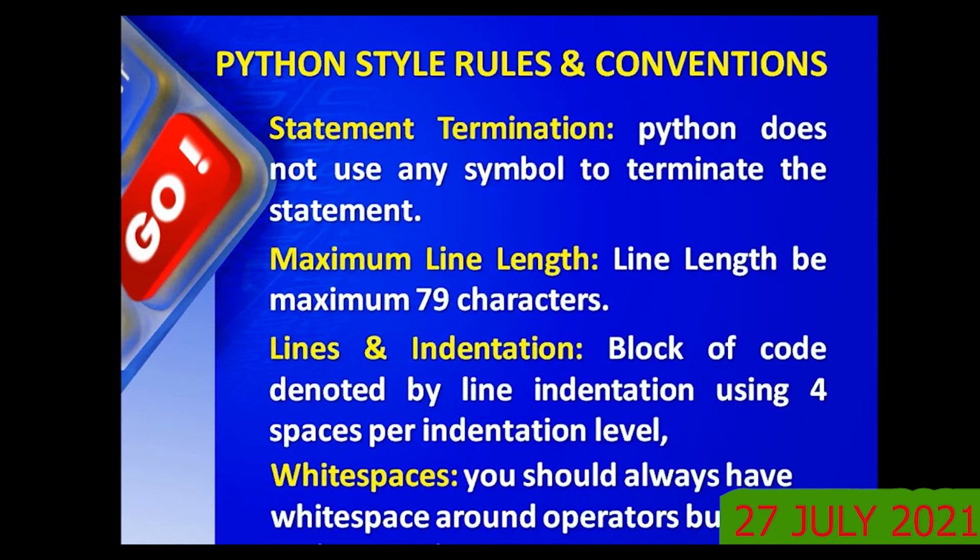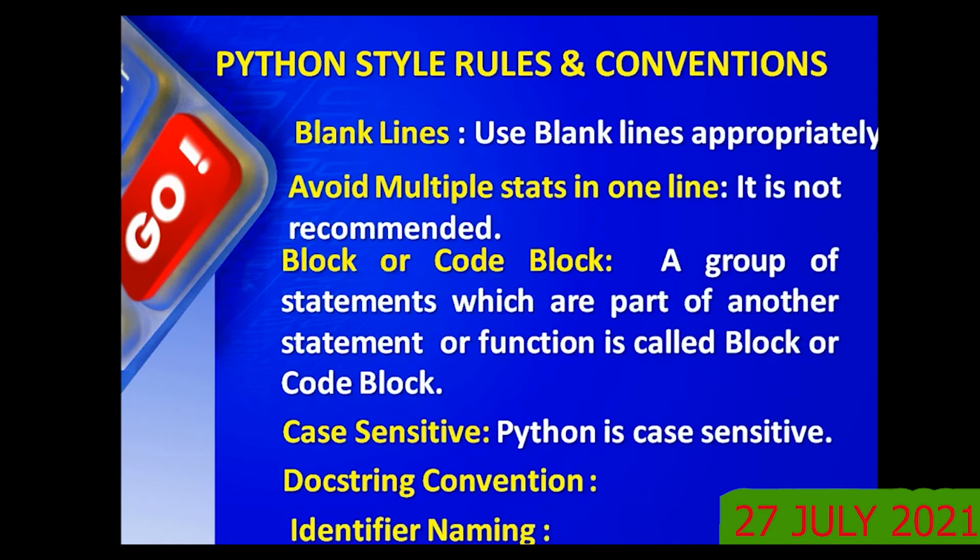For example, once again I will list: number 1, statement termination, number 2, the maximum line length, number 3, lines and indentation, number 4, white spaces, number 5, blank lines, number 6, avoid multiple statements in one line, number 7, block or code block, next, case sensitive, then docstring convention, identifier naming. These are the Python programming conventions, that is style, how your Python program must be. We'll try to follow these convention rules as much as possible while editing a program in the Python editor.